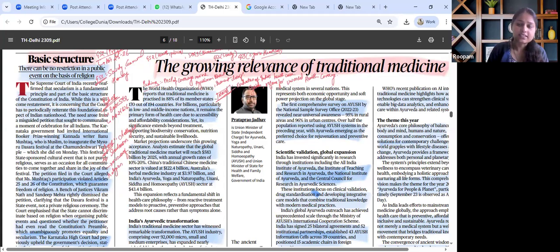The case from this has been derived. What is secularism? How is it different from the French and USA models? Knowing about Articles 25 and 26, the key differences between the two. From the GS paper 1 perspective, this article is to be analyzed through the lens of Indian society, wherein communal harmony is needed and at times how it broke. Indian society is said to be pluralistic in nature. What are the hindrances that we are facing in this era?